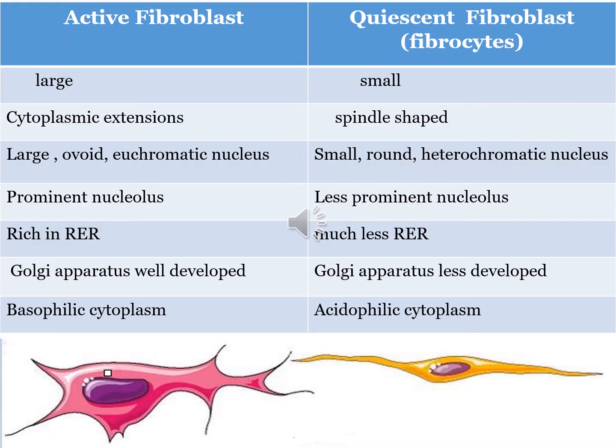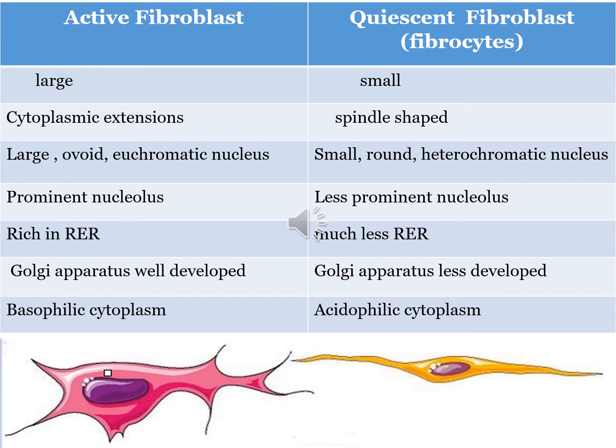This table is showing you the differences between fibroblast and fibrocyte. The active ones are called fibroblasts and the quiescent ones are called fibrocytes. Fibroblasts are large, they have large cytoplasm and numerous cytoplasmic extensions. They have a large ovoid euchromatic nucleus. They are basophilic, more basophilia because they are rich in endoplasmic reticulum. They have more Golgi apparatus.